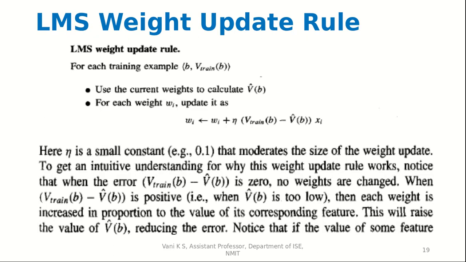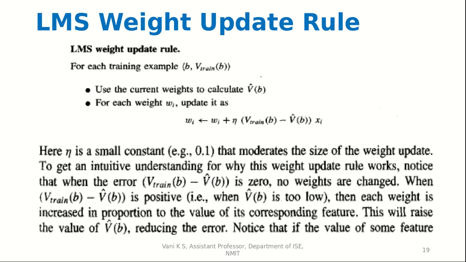Then the LMS weight update rule. For each training example (b, v_train(b)), use the current weights to calculate v_predicted(b). Then for each weight wi, update it as wi equals wi plus eta into v_train(b) minus v_predicted(b) into xi. Here eta is a small constant that moderates the size of the weight update.